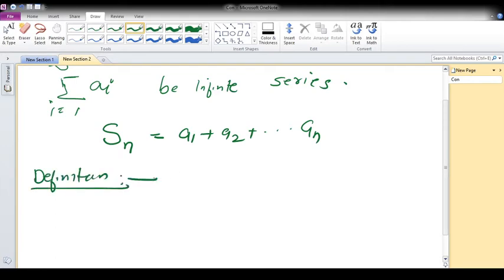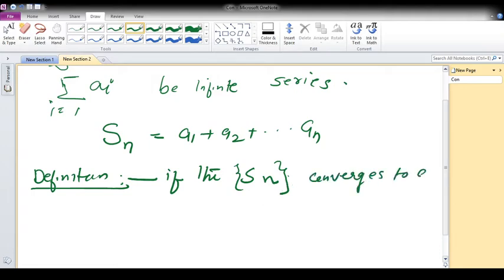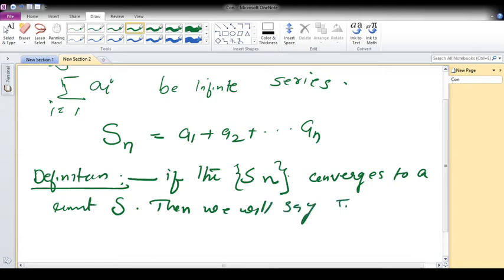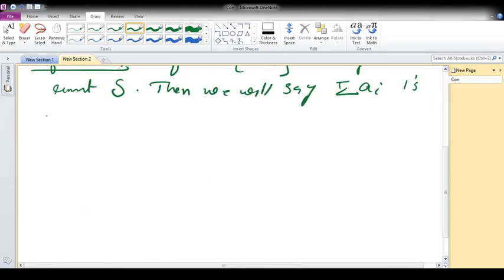If the partial sum Sn, the sequence Sn, converges to a limit, then we will say the corresponding series converges.